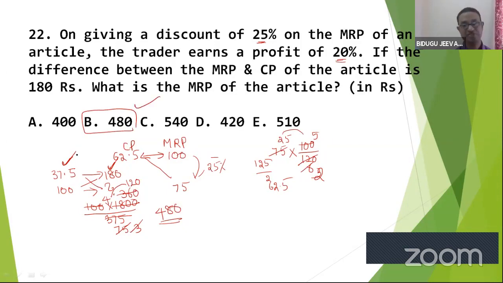I think you are clear on this answer. Follow my point? Yes, all of you. See, you just go for comparison: because I'm assuming 100 as MRP, I got the difference between MRP and CP as 37.5. When 37.5 is our difference, the original difference is 180. So what is MRP? 100 is how much? Great. Good. Let me move to the next one. I hope this question is clear. Next.